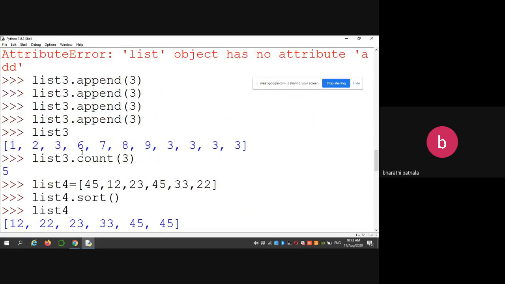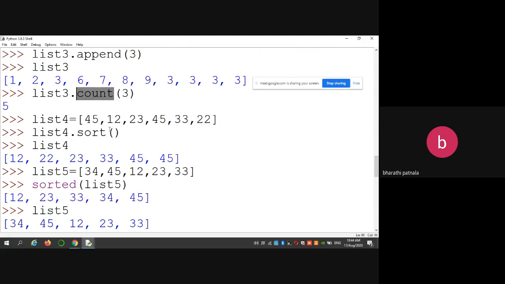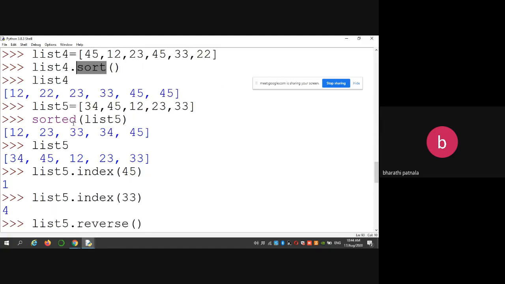Similarly, if you want to know the occurrences, how many times a particular element appears in a given list, then you are using the count function. Next, similarly, we have the sort method. The sort method is used to arrange the elements in ascending order and update the same ascending order into the list. And the sorted function is used only to print the elements in a sorted order.